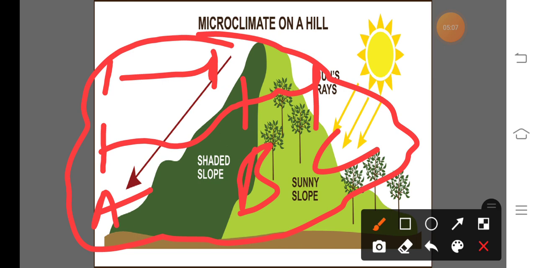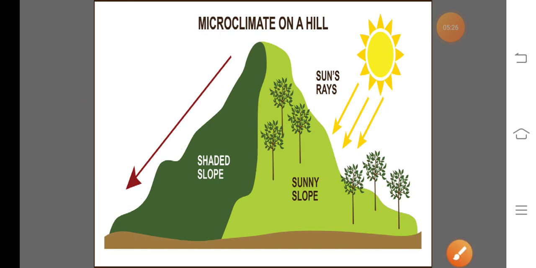The study of microclimate is necessary for the existence of a variety of life forms, because a single species may tolerate only a limited range of climate, so it is important to study the microclimate. So this is about the microclimate.